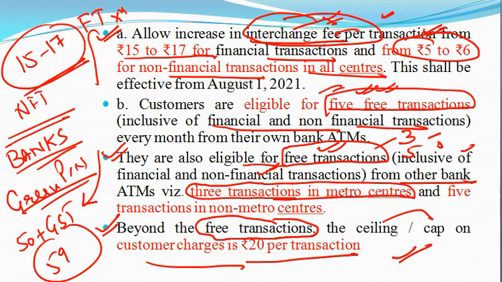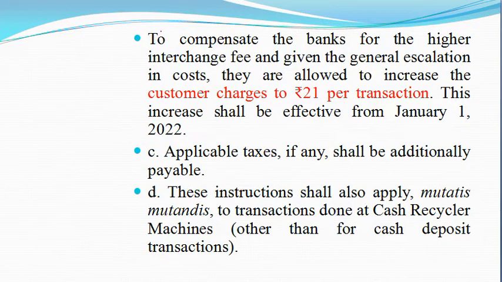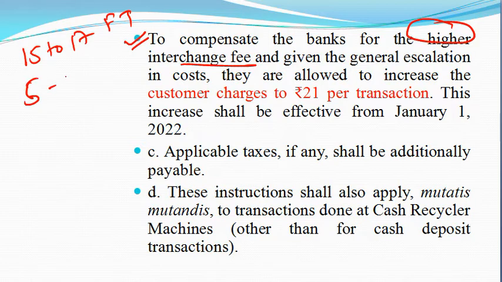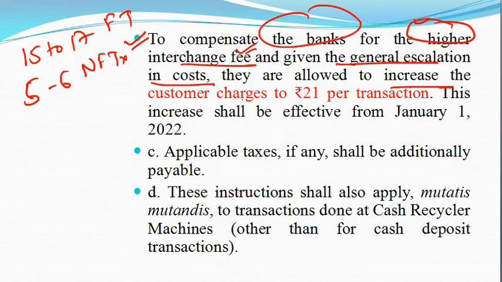Now this amount is enhanced basically to compensate the banks for the higher interchange fee, which will be increased from 15 to 17 for the financial transaction, and from 5 to 6 for the non-financial transaction. So to compensate the banks for the higher interchange fees and given the general escalation in cost, they are allowed to increase the customer charges to rupees 21 per transaction.